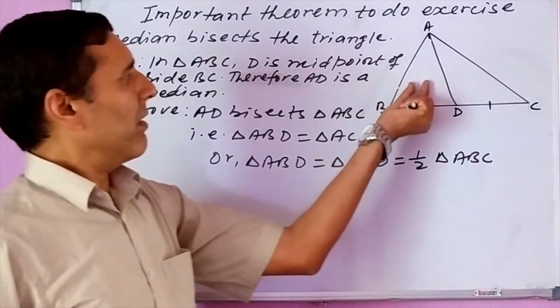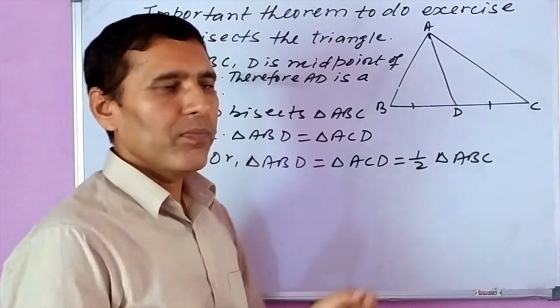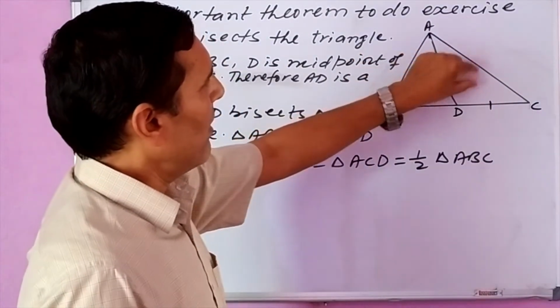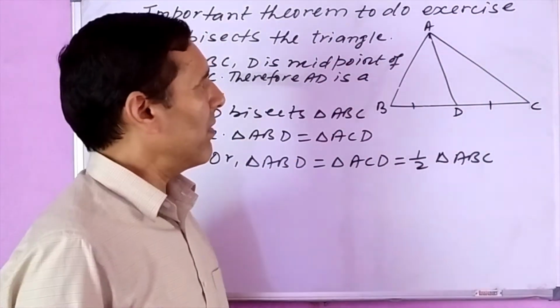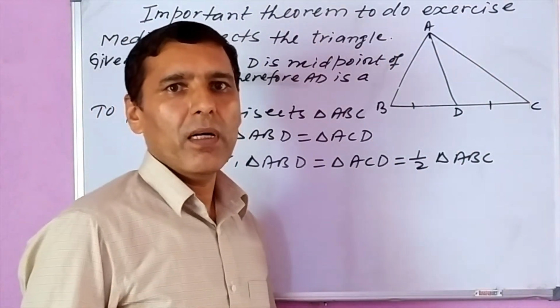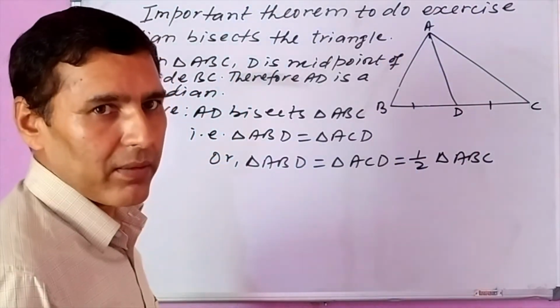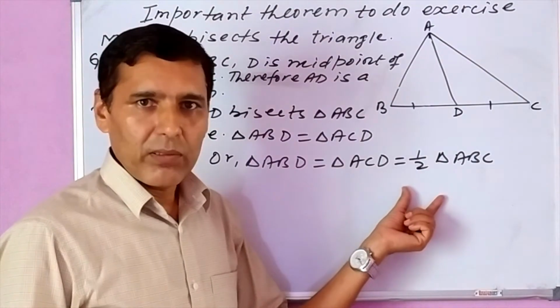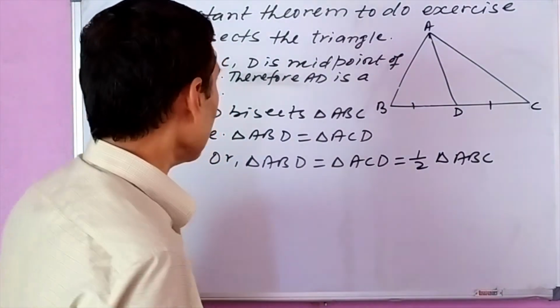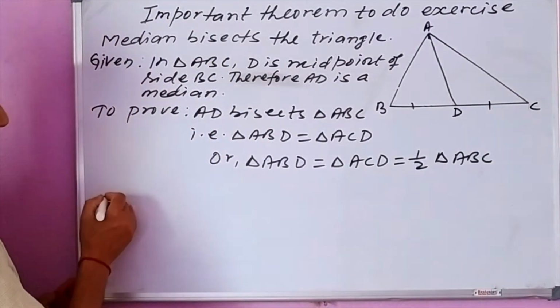After getting the areas of triangles ABD and ACD equal, the area of each triangle will be equal to half of the area of the whole triangle ABC, because when a whole body is divided into two equal parts, each part is always equal to half of the whole. We need one construction here.